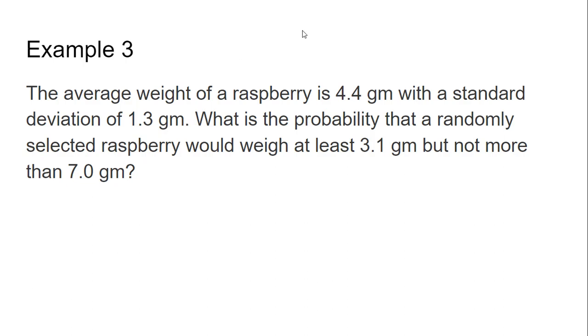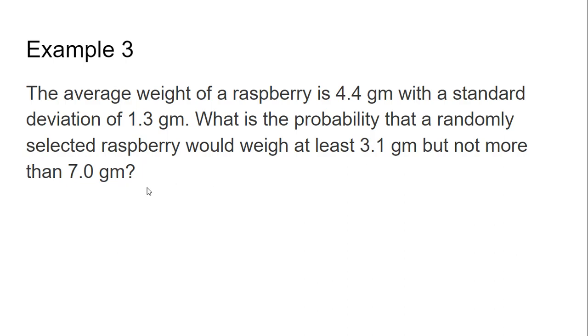Again we are given the average weight, 4.4 grams, and the deviation of 1.3 grams, and we need to estimate the probability that when we pick a raspberry at random, it will weigh from 3.1 grams to 7 grams.